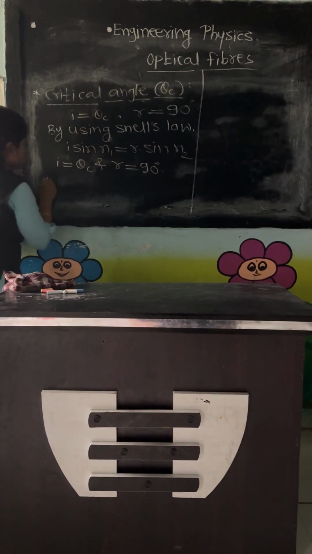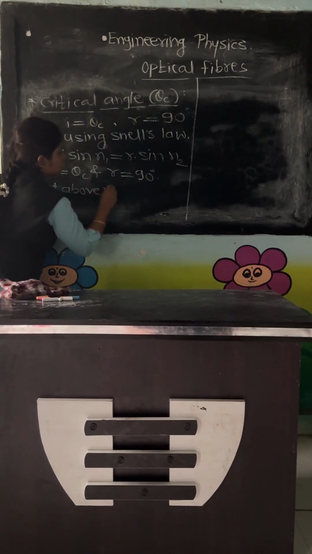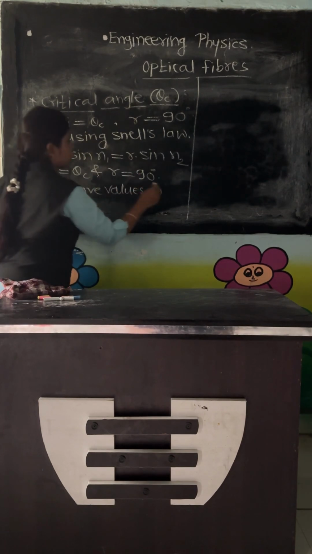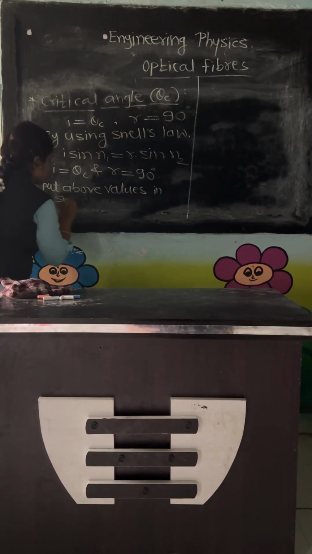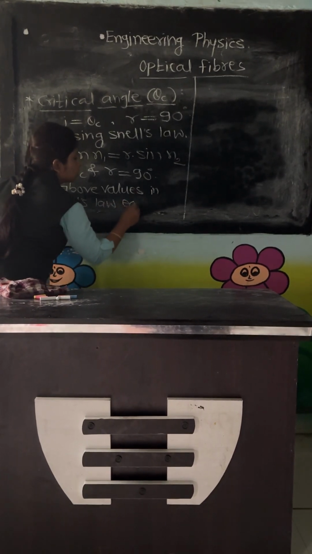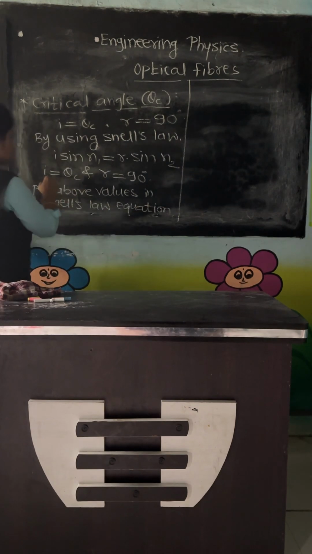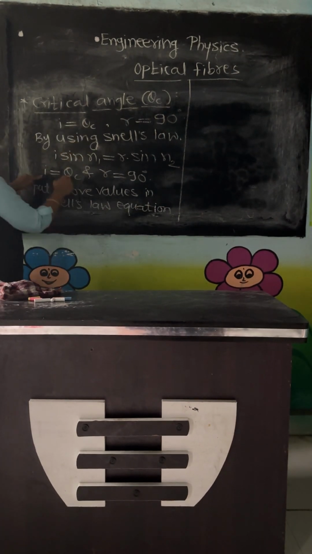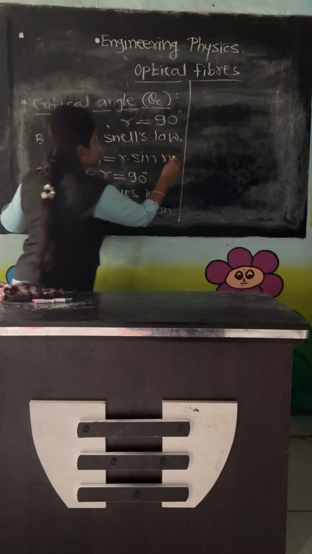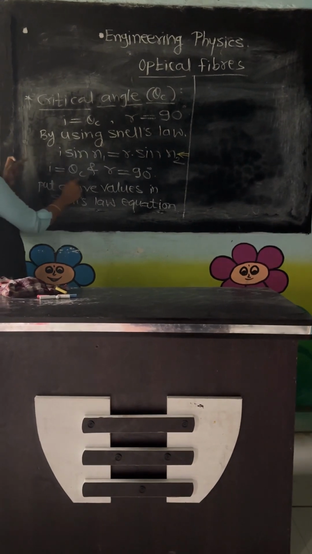Now put these above values in the Snell's law equation. Instead of i, we have to put theta c.